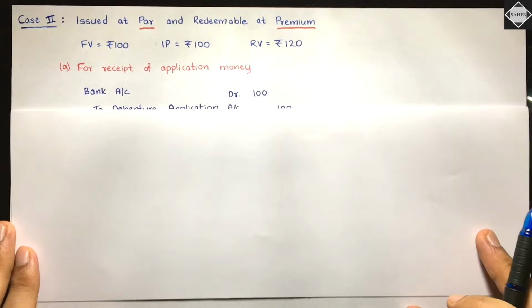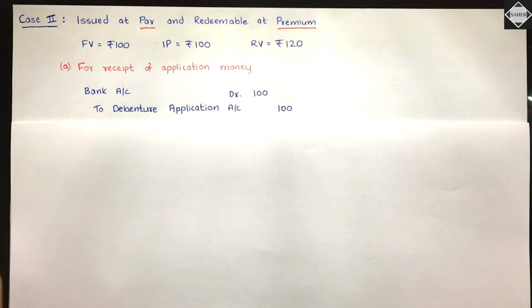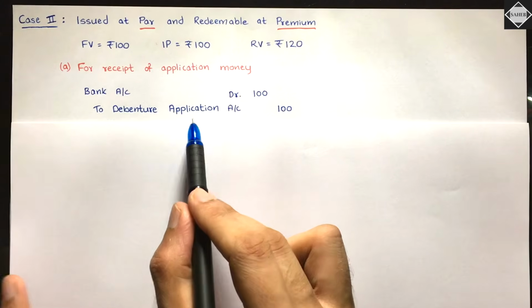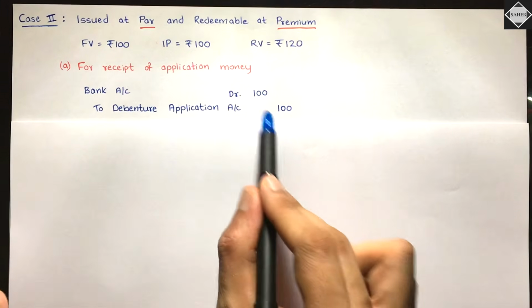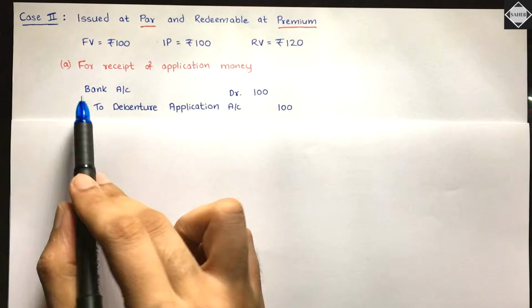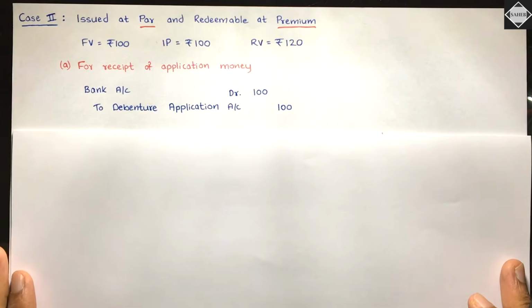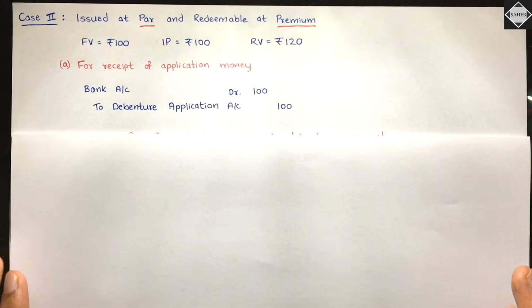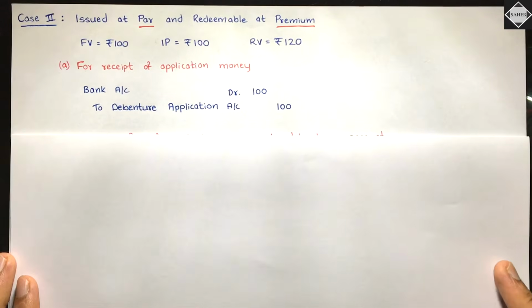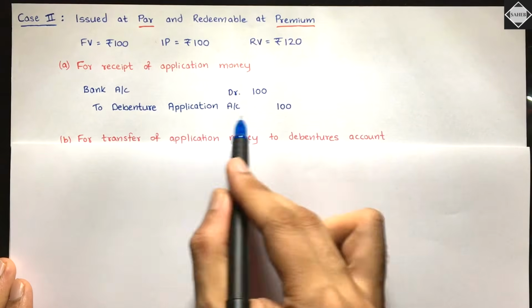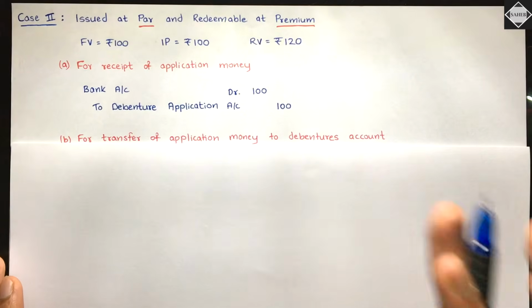So bank account, you will have to debit by 100, and we receive this money because of debenture application. Is that clear? Simple. Bank account is an asset account, it increased, so you debited that. Then you have to transfer this money to the main liability account of debentures, which will be recorded in the balance sheet. So percentage debentures account, you have to transfer that. Here you credited this debenture application, so you have to cancel that account.